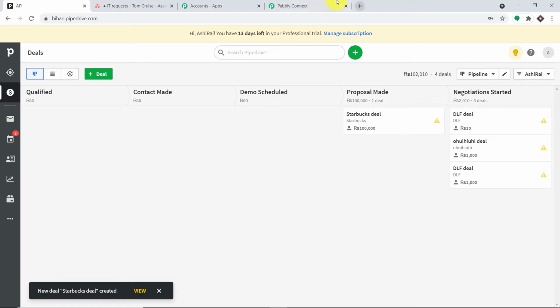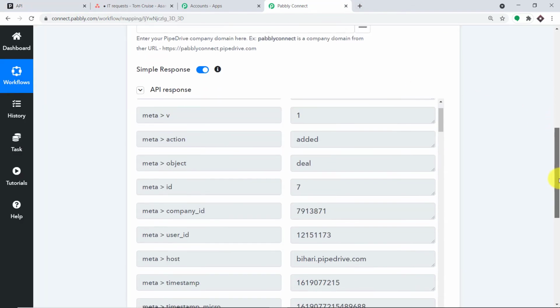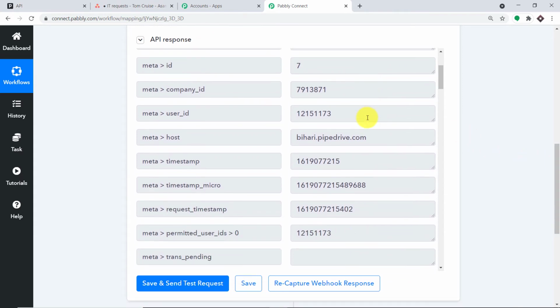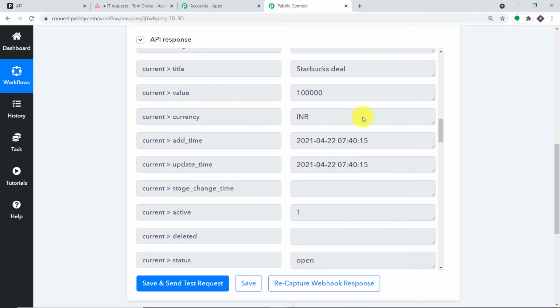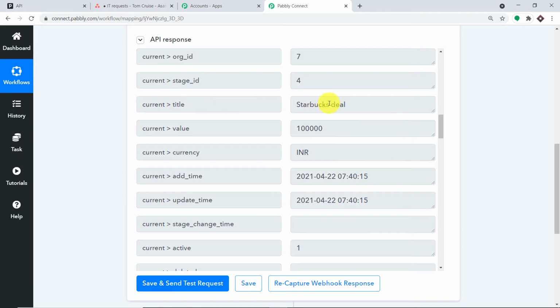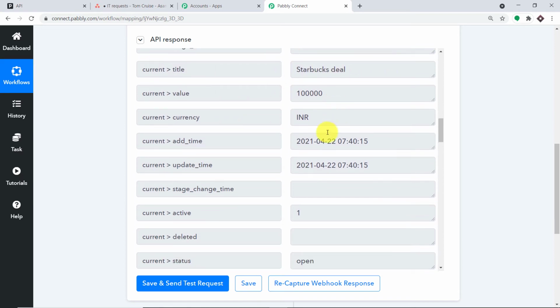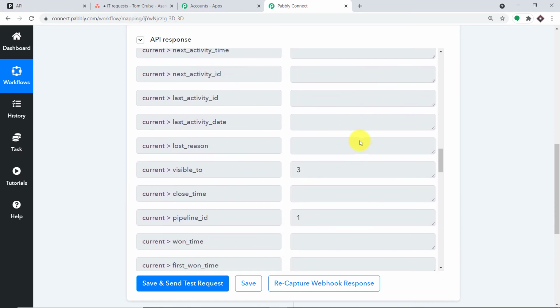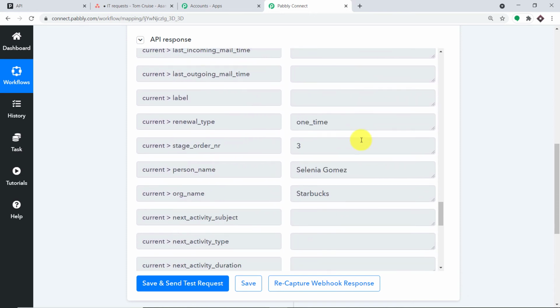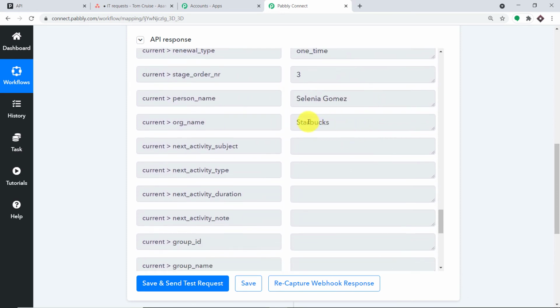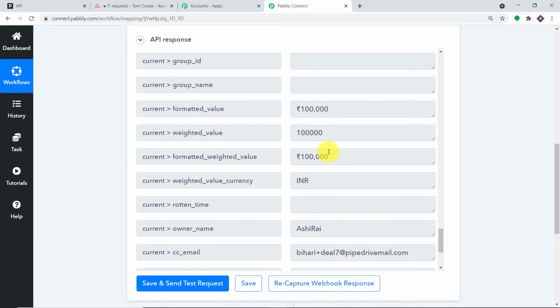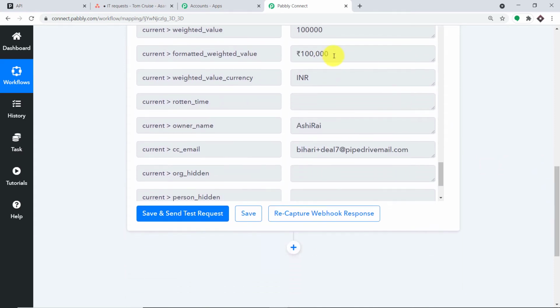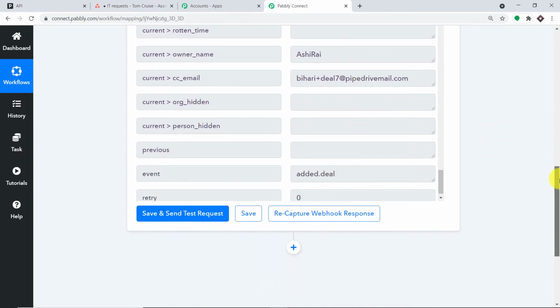So let me just go to Pabbly Connect and let's explore it. So as you can see, we do have some details. Let me just scroll down. So the name of the title is Starbucks deal. This is the valuation and the currency is INR. And the status is kept as open. The person's name is Selenia Gomez and the organization is Starbucks. Okay, so basically using all these details, we are going to create a task in Asana.